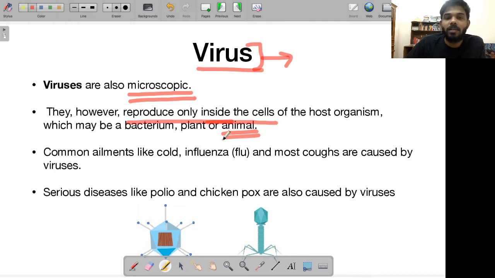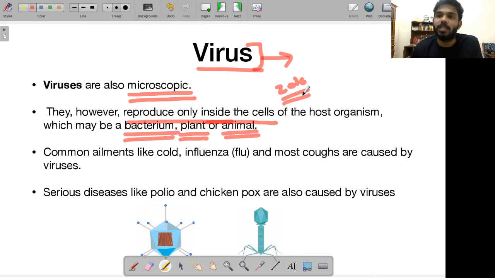Okay, then plants are also infected by viruses. Plants also host viruses, and even bacteria host viruses. Remember in 2016 a very interesting question was asked about what are the various organisms that can be affected by viruses. This was a prelims 2016 question if I'm not mistaken.